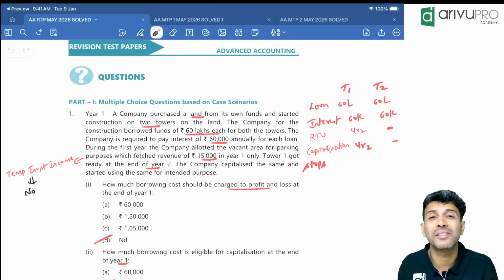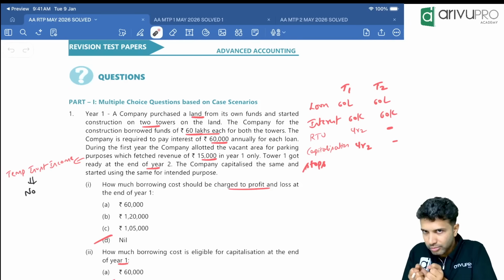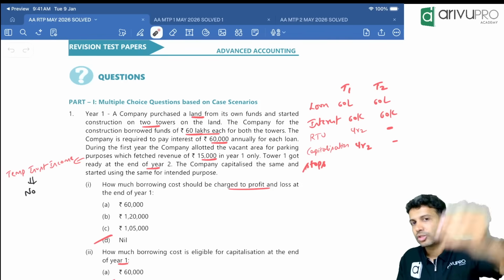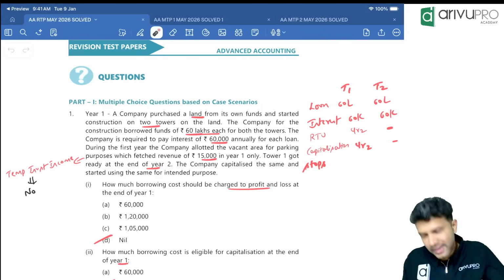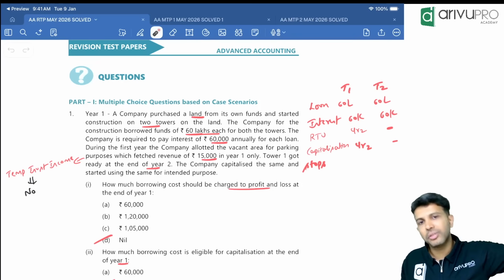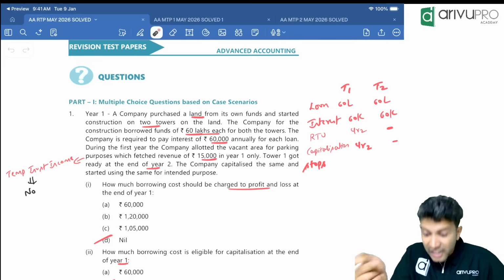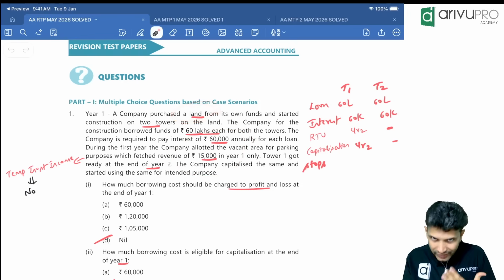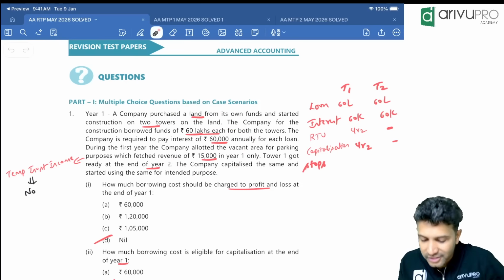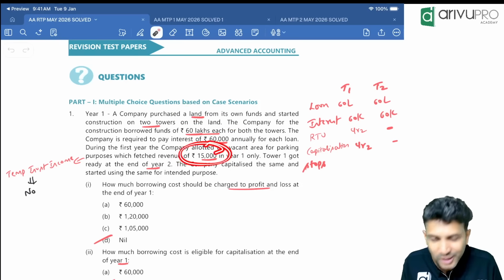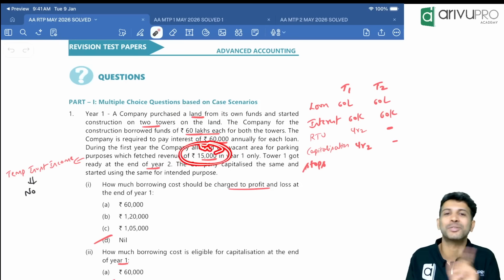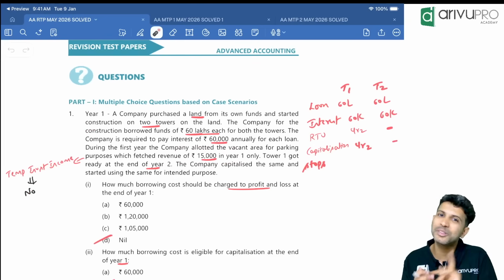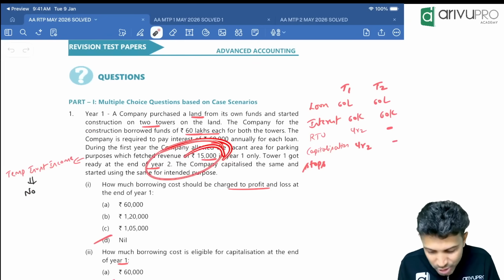But what does temporary investment income mean? Sir, when you take a loan, okay, you will not utilize that loan in one shot. You will utilize it in stages. So instead of keeping that loan money idle, if we invest and earn some income, that we call temporary investment income. Here, loan money we invested and earned the rental. No, the land which was vacant, we let it out as parking space and earned the income. I mean, this is not temporary investment income out of a loan. This is from a land. So this is not temporary investment income, which we will reduce for borrowing cost purpose. Got it? So this is one good adjustment. So you should not minus this.